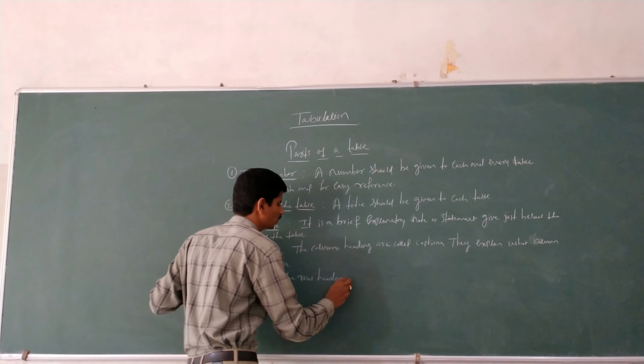Numbers are called the body of the table. For example, the number of students: boys are 60 and girls 70. Here 70 and 60 are said to be numerical data.